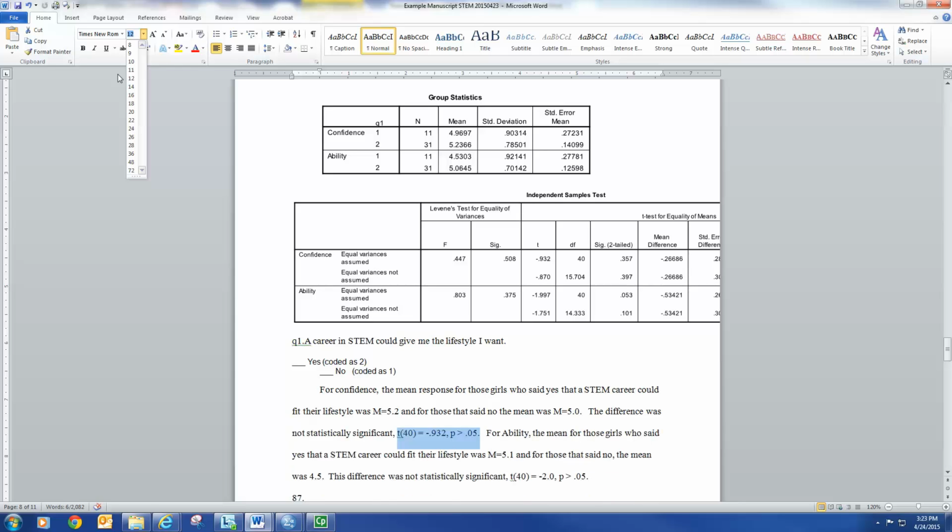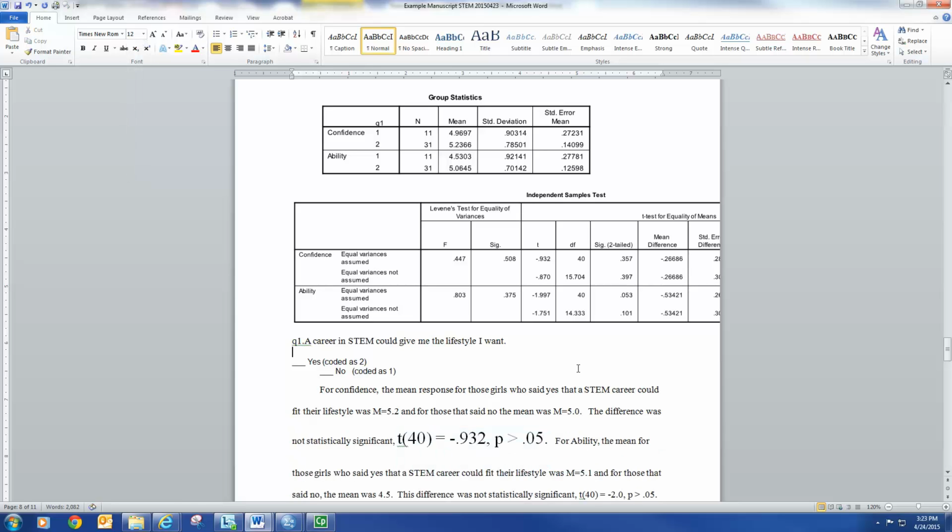Okay, so right in the text here, I have a t, right? See this right here, and it had 40 degrees of freedom, so parenthesis 40, close parenthesis, equals, what was the value of the t? It was 0.932, write that down. And then p, comma, greater than or less than my type 1 error rate. So this is my type 1 error rate, 0.05. And mine was right here, sig 2-tail greater than 0.05.